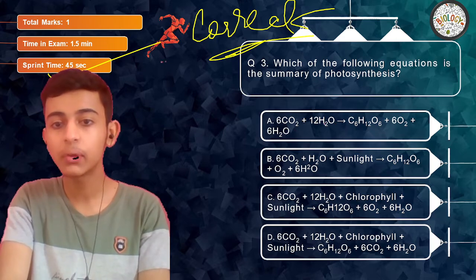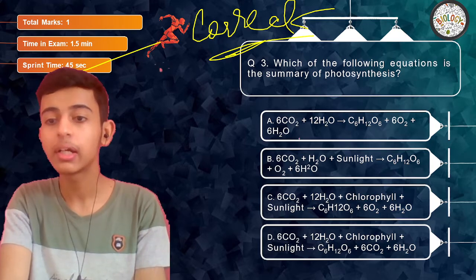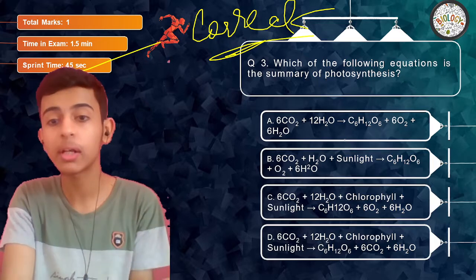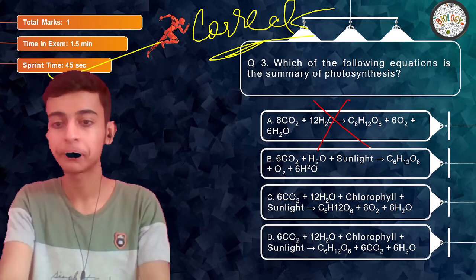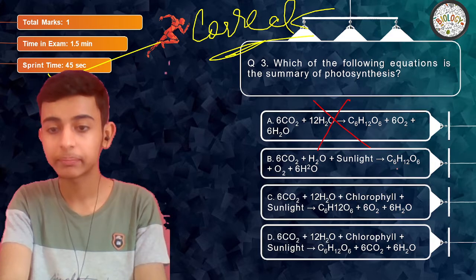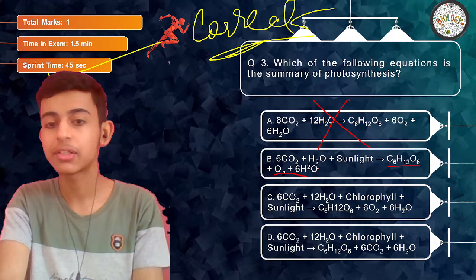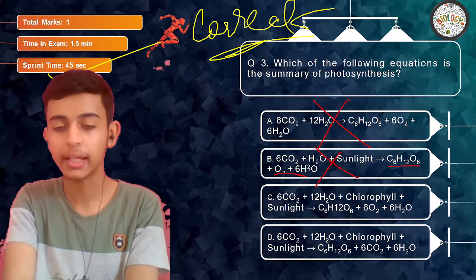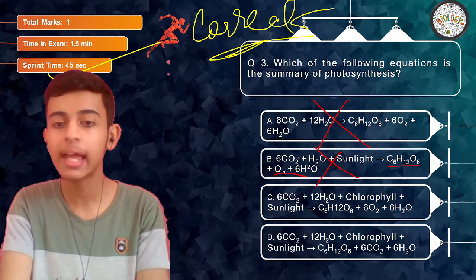First says 6CO2 plus 12H2O gives us C6H12O6 plus 6O2 plus 6H2O. But here sunlight and chlorophyll, these two are not mentioned. So without them photosynthesis is not possible. Eliminated. Now 6CO2 plus H2O plus sunlight gives us C6H12O6 plus O2 plus 6H2O. So this is not balanced at all, and H2O2 is over here at the top, which indicates that it is wrong. It is incorrect. So this has been eliminated again.